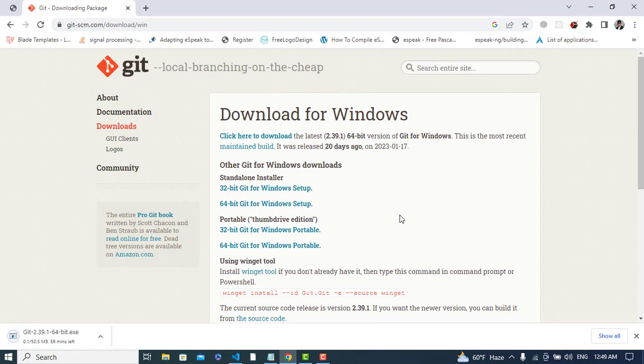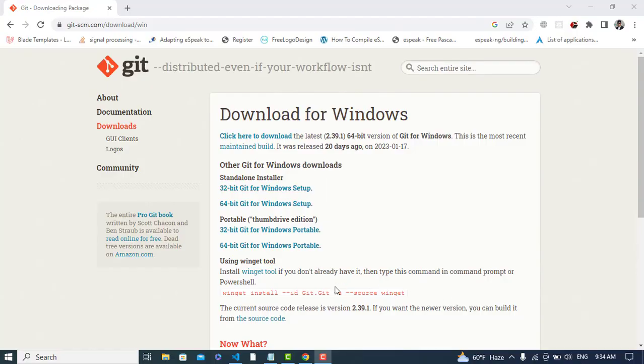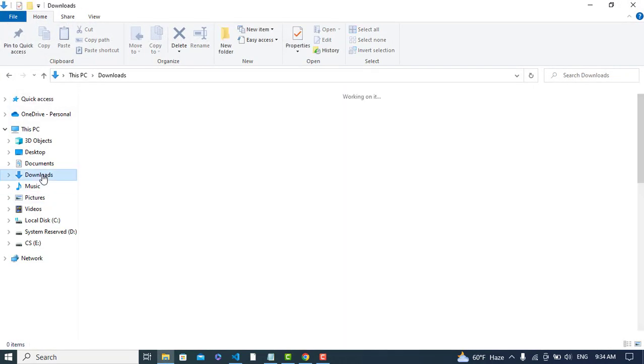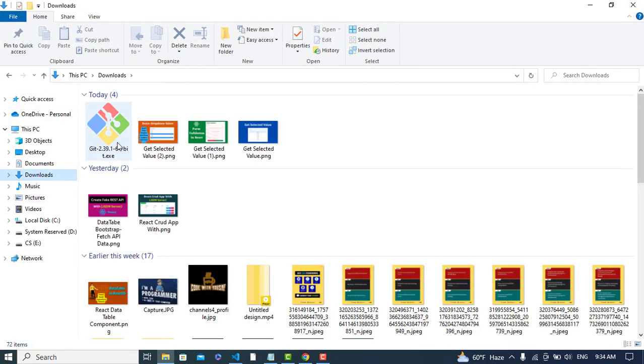It is 50 MB, so I will pause the video while it downloads, then resume. So the Git has downloaded, so let's go to the download section and see it has downloaded this exe file. Click it, open it.